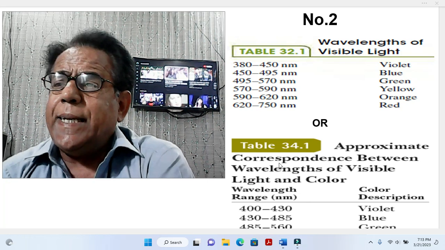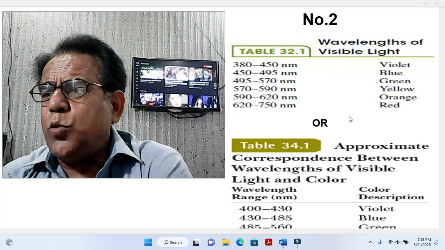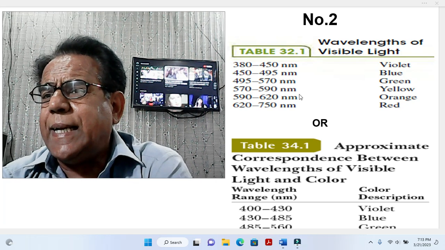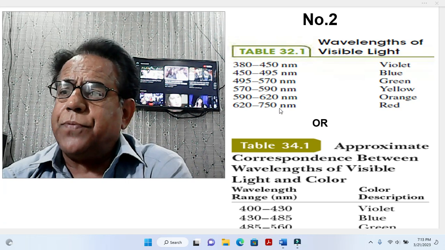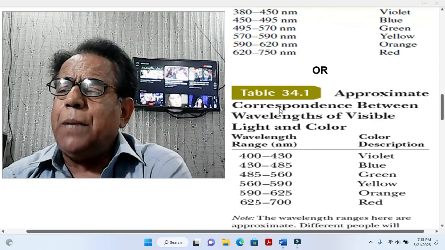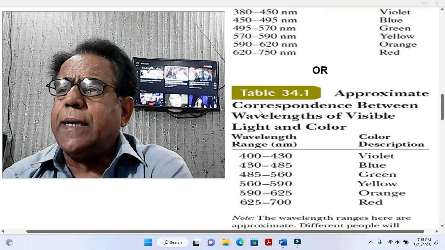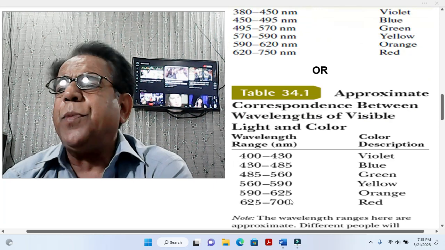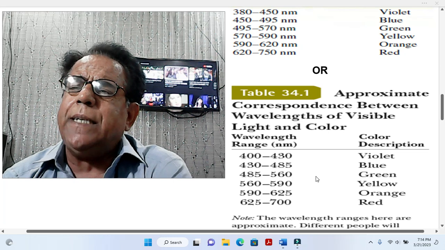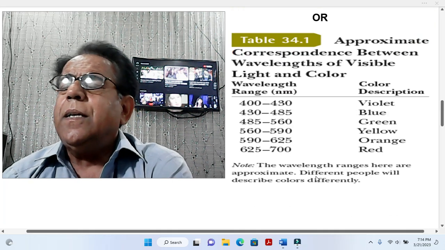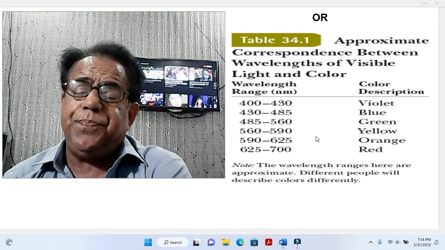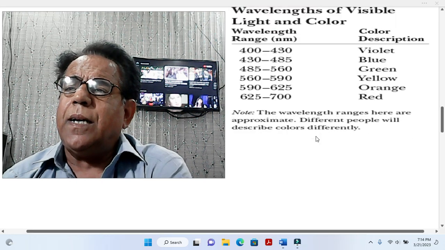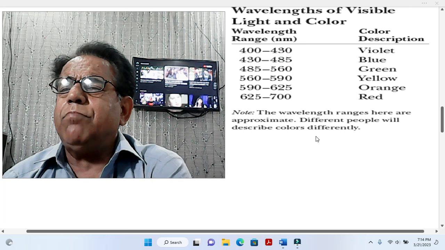So dear students, here slight difference seems to appear, that here the wavelength range starts from 380 and ends at 750, while in the second table it starts from 400 and ends at 700. Despite this minor difference, we should not go into such unclear discussion.